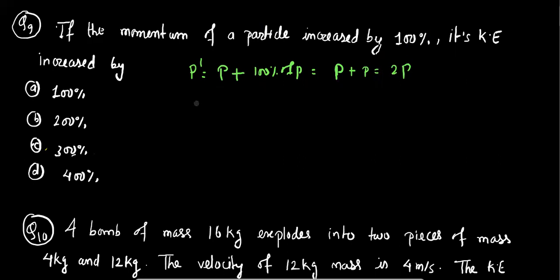Now we have to find the percentage change in kinetic energy. I suppose the kinetic energy in the first case is E1 and its value is p square by 2m, and the kinetic energy in the second case is p dash square by 2m.